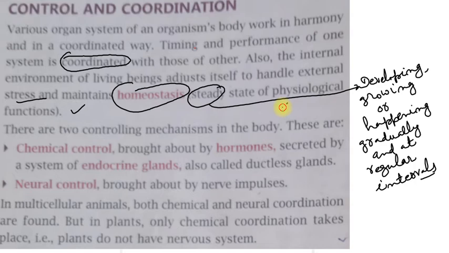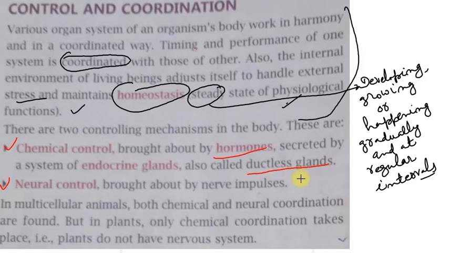Right, so to control all these happenings in our body, there are two controlling mechanisms. These are, first, chemical control and second, neural control. For chemical control there are hormones in our body. These are secreted by a system of endocrine glands. They are also called ductless glands. So these endocrine glands are called ductless glands.